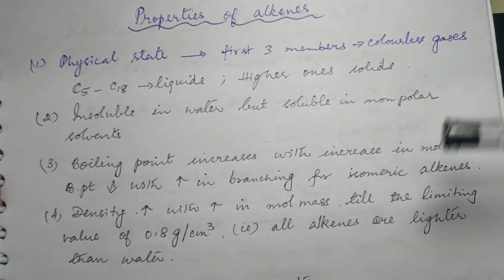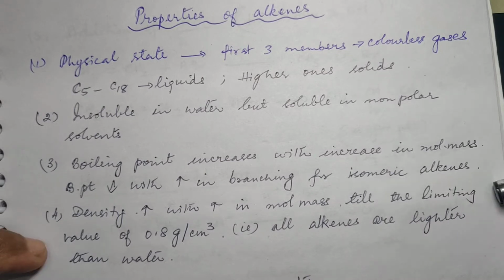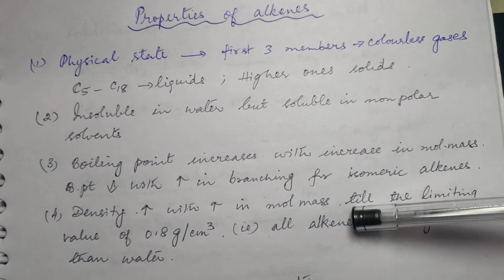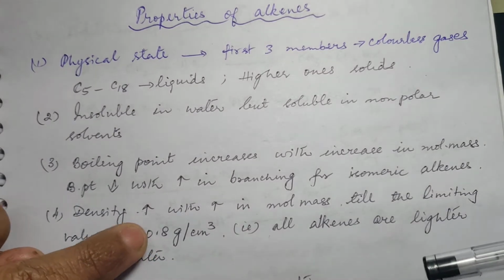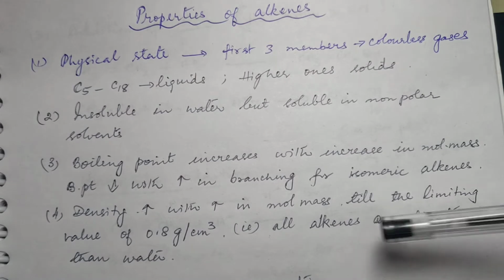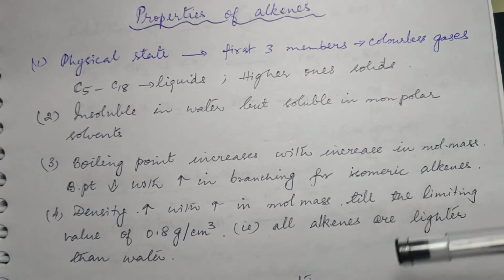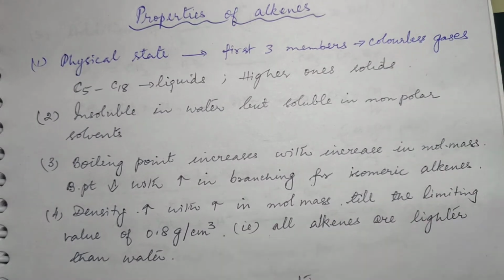Now density increases with increase in molecular mass till a limiting value of 0.8 gram per cubic centimeter. That is, all alkenes are lighter than water. What is the density of water? Density of water is 1 gram per cubic centimeter. It is almost nearing that, but it is less than that. So all the alkenes are lighter than water. Density of water is higher than this.